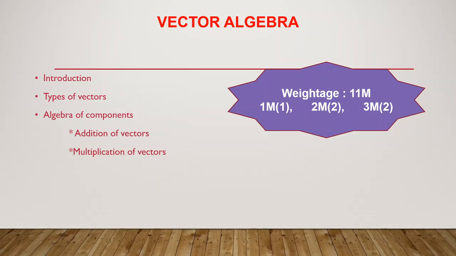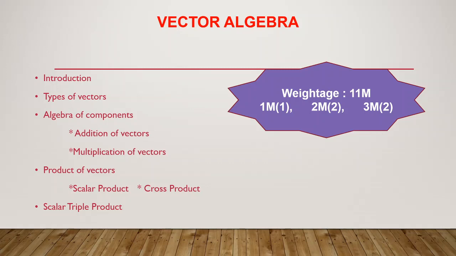Next, we move to the product of vectors, which again has two things: scalar product and cross product. The last concept we are going to study in this chapter, very important for the 3 marks, is the scalar triple product.